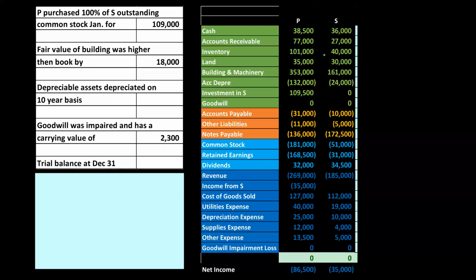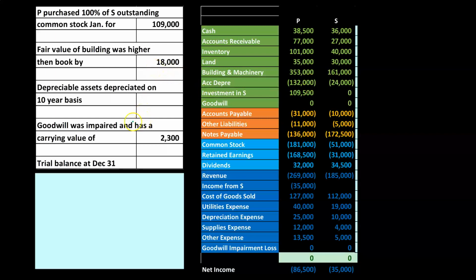Again, this is a year later's trial balance. We're saying that there was one, right? The fair value of the building and the equipment was now changed or different or higher by $18,000. Now, we saw that in the past, but this one's going to be a little bit more confusing now because now it's been a year later. So we're going to have to put this on the books. And we're also going to say, hey, look, if I have to increase the building and machinery, then later on, don't I have to depreciate that difference too? So we're going to have to deal with depreciation related to that as well.